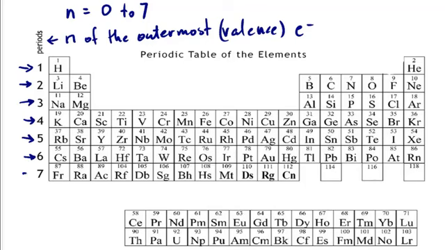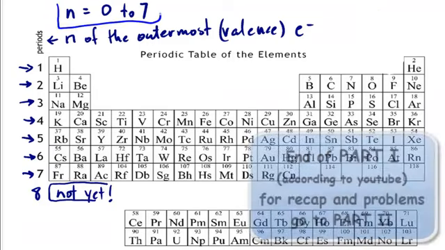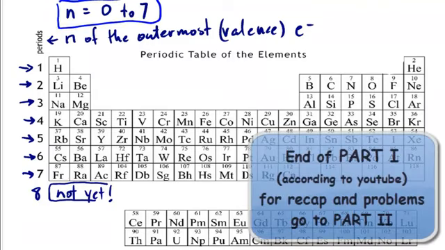And so you can see that there is nothing under francium and radium, and so therefore we do not have any outer electrons that are at principal energy level 8. So therefore n is confined to integers between 0 and 7.